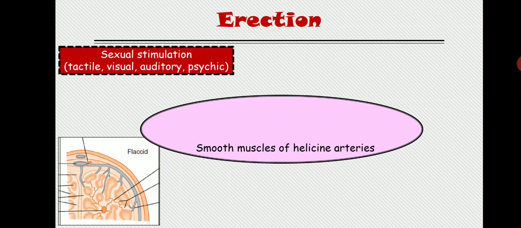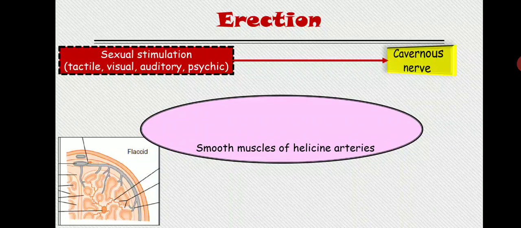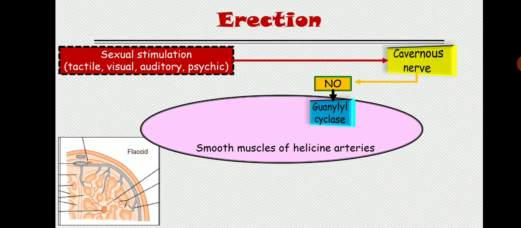It may be tactile, visual, auditory, or just a psychic stimulus, or you just imagine anything. So basically the sexual stimulus will give the signal to the cavernous nerve. Now what is this cavernous nerve? Cavernous nerve is basically a noradrenergic, non-cholinergic nerve that will eventually release NO. What is NO? It is nitric oxide. Now this nitric oxide will activate the guanylyl cyclase that is present inside the smooth muscle of the helical artery.